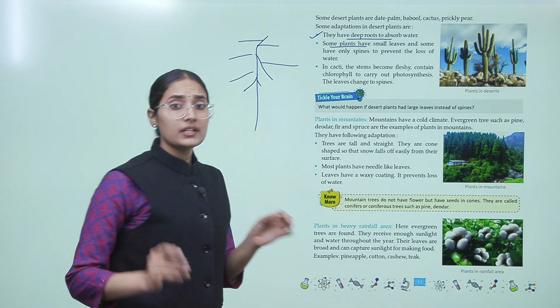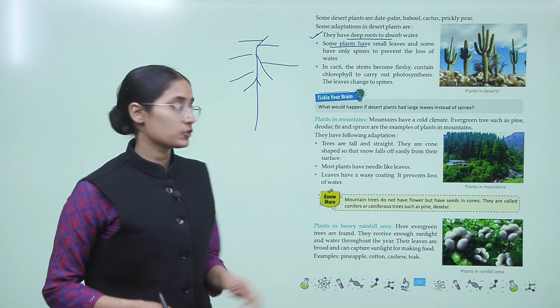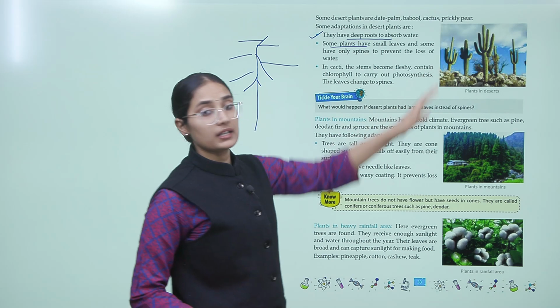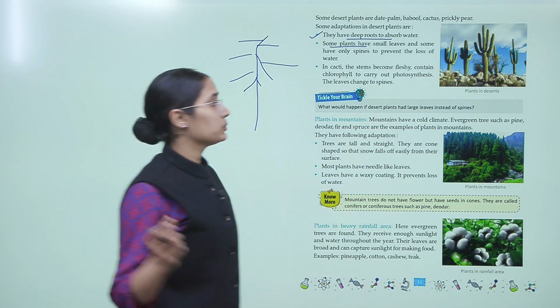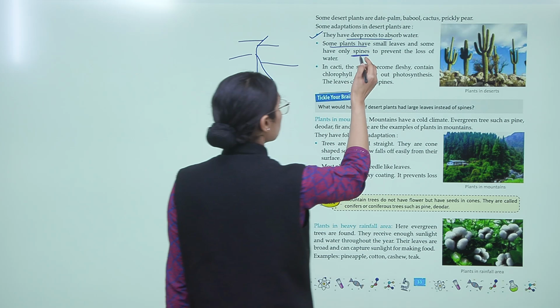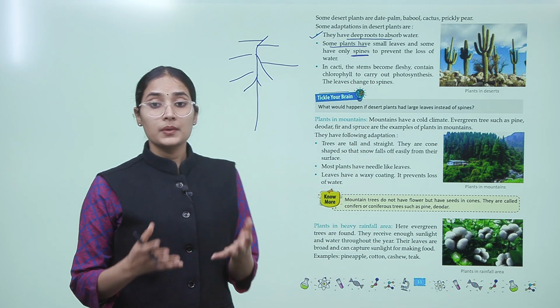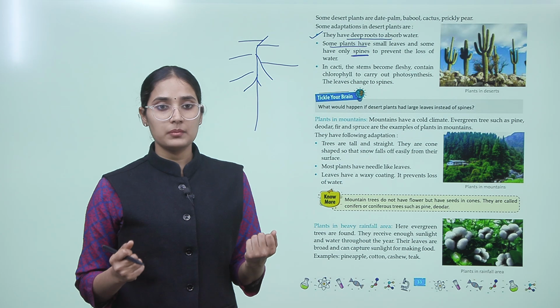Some plants have small leaves and some have spines to prevent the loss of water. So in the desert plants, the leaves are modified into spines, okay. Or some plants have very, very thin leaves, right, so that the evaporation of water can be reduced.